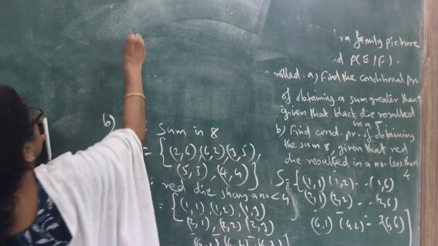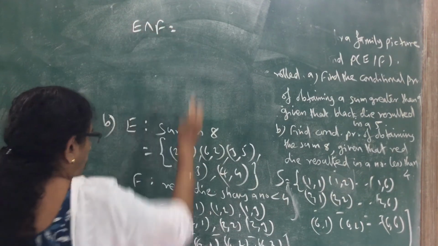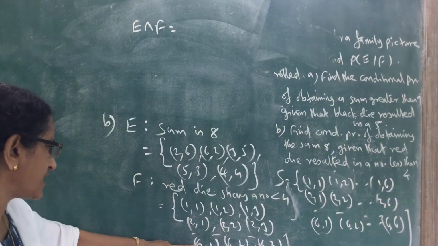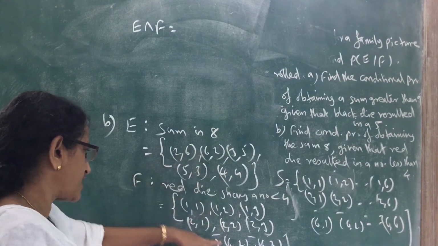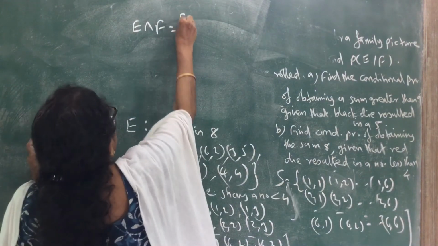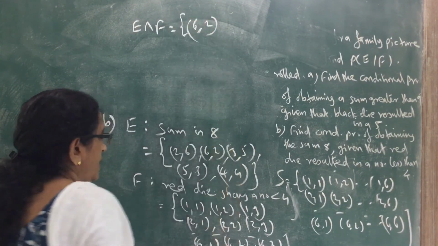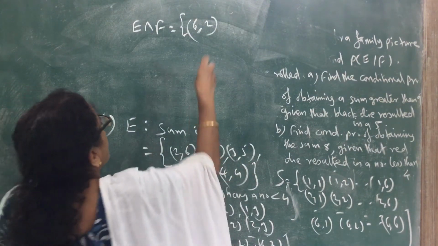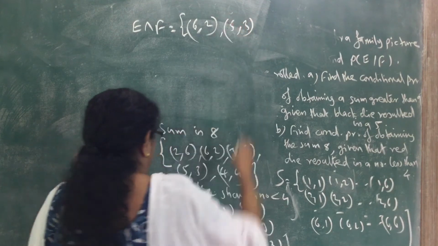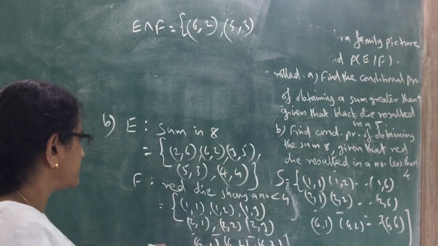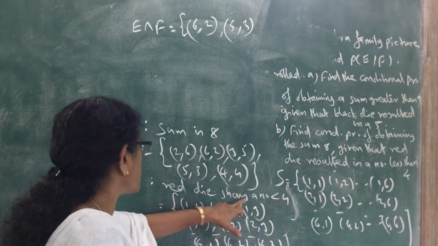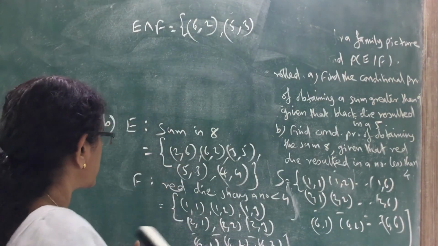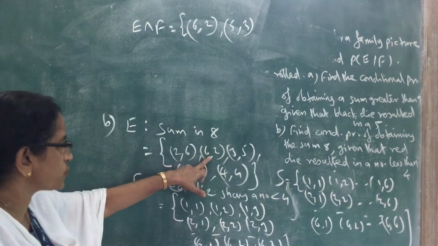Now write E intersection F, the common elements. So here only this much. 2, 6 is not there. 6, 2 is there.